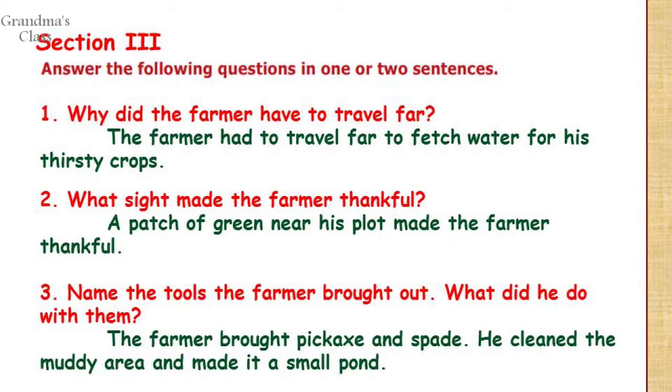In section 3, there are 5 questions. Answer the following questions in 1 or 2 sentences. Number 1. Why did the farmer have to travel far? The farmer had to travel far to fetch water for his thirsty crops. Number 2. What sight made the farmer thankful? A patch of green near his plot made the farmer thankful.